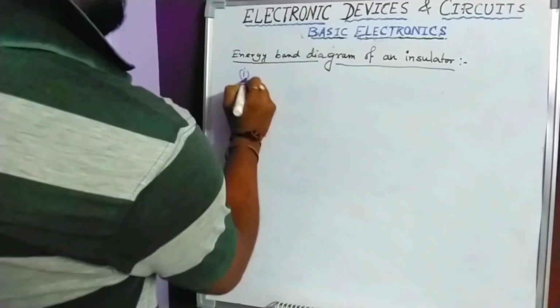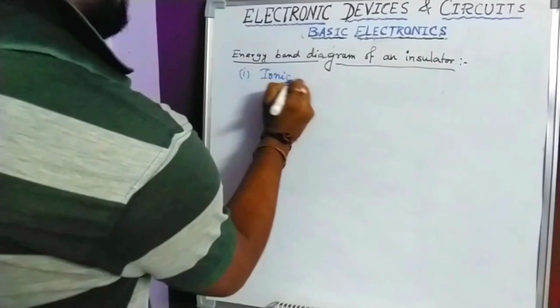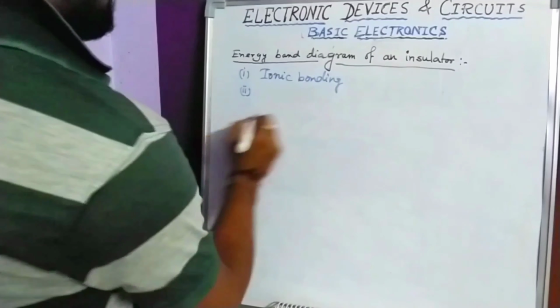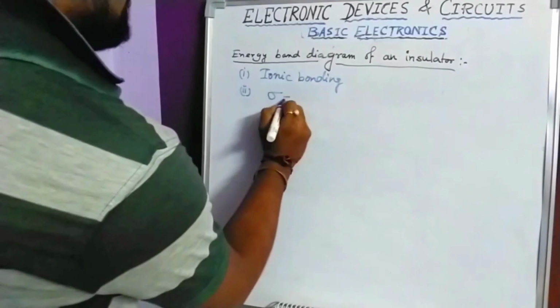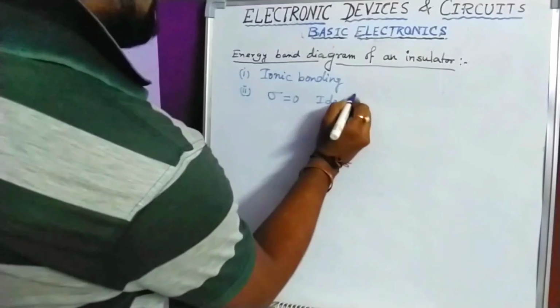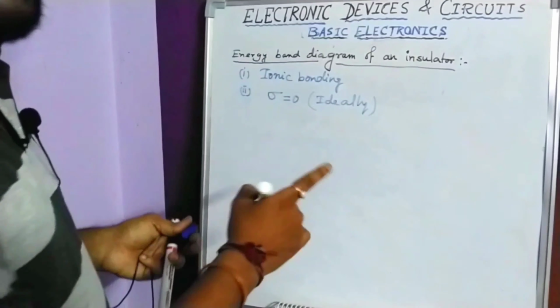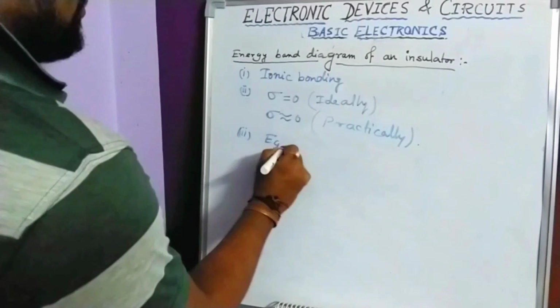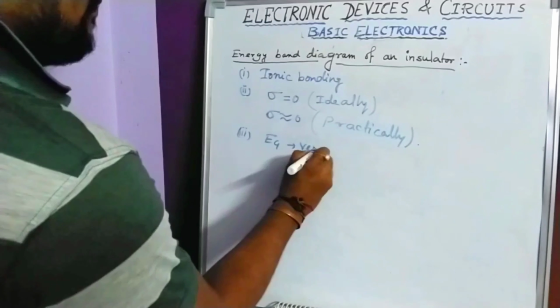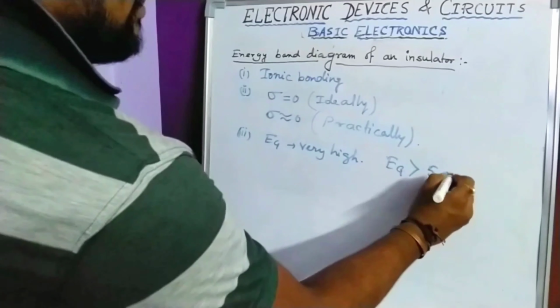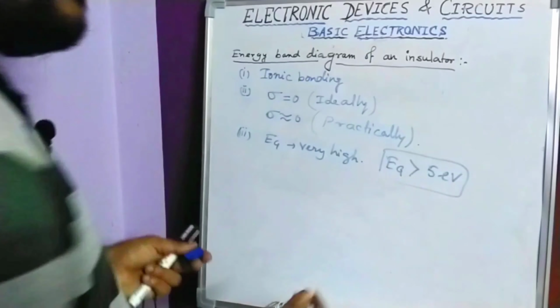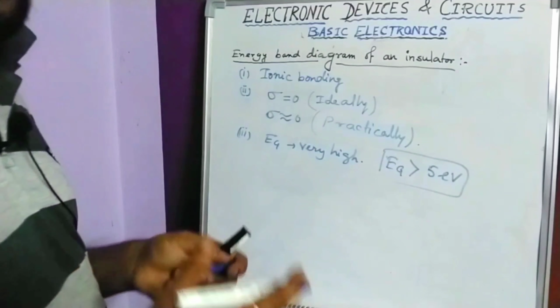The first point, the insulator has ionic bonding. Second point, the conductivity for an insulator is 0, that is for the ideal case. For the practical case, it is nearly equal to 0. And the third point is the energy gap of an insulator is very high. This energy gap is almost greater than or equal to 5 electron volt. It's a very huge gap between the conduction band and the valence band.